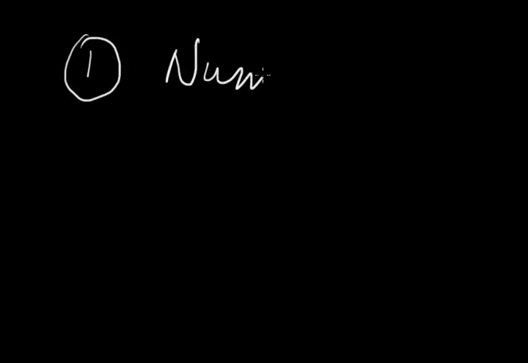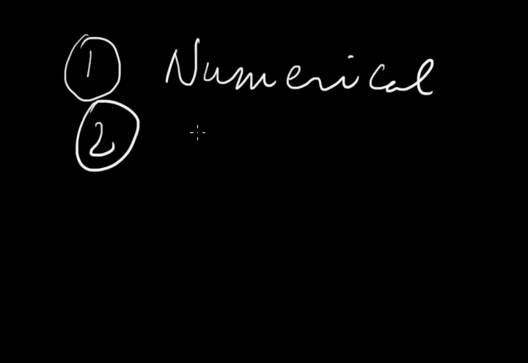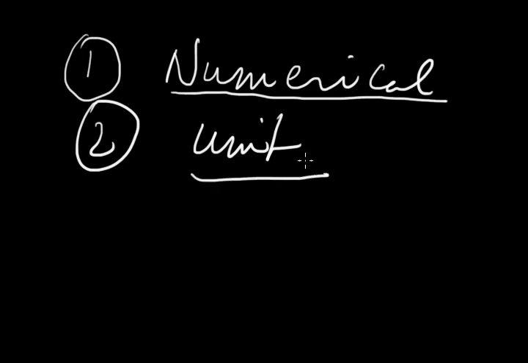Now, we have to know how a physical quantity can be measured. A physical quantity can be measured with the help of two things. Number one, a numerical part, and number two, a unit part. Numerical part 1 and number 2, unit part.